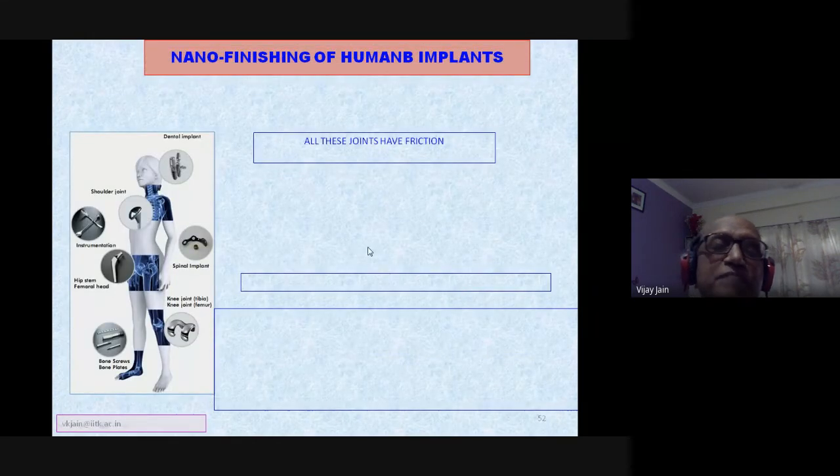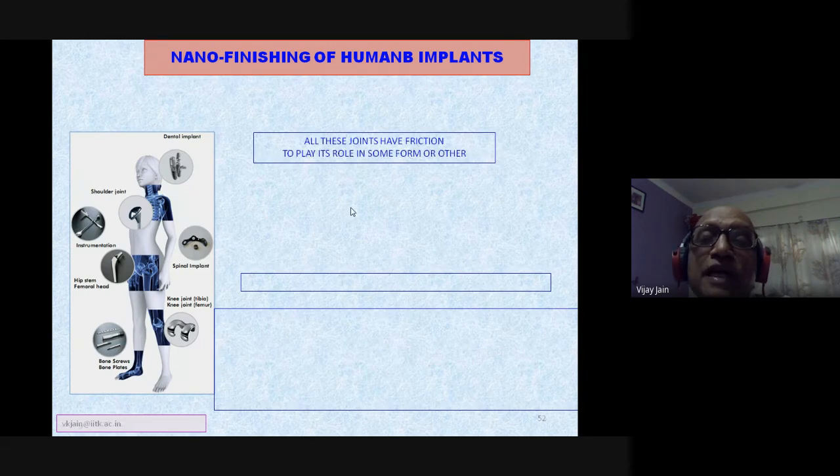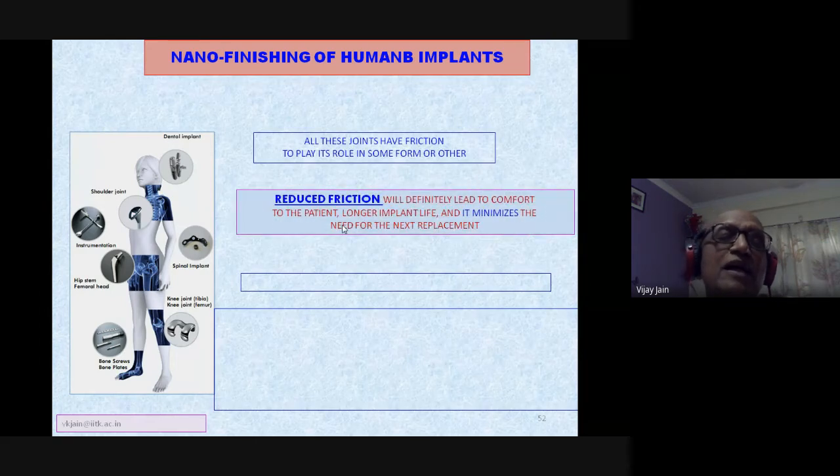Now there are various other implants in the human body, as you can see over here, which may require nano finishing. So depending upon the requirement, you must suggest to the doctors or the surgeons or the related industries to do the nano finishing so that their life enhances and performance becomes better. All these joints have friction, and wherever there is friction, if you have a better surface finish, friction will be low and the forces acting, or the pain being felt by the patient, will be reduced.